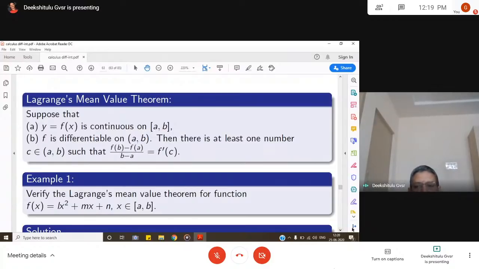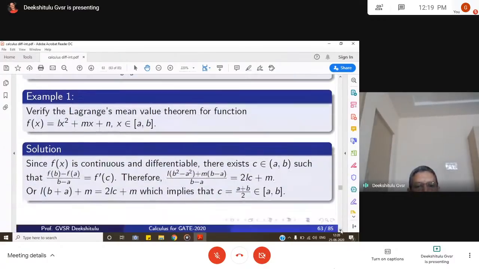So verify Lagrange's theorem for the function l x square plus m x plus n in the interval [a, b]. Again, this is a polynomial function in x, so clearly always continuous and differentiable, we need not verify it. So by Lagrange's mean value theorem, there will be a c in the open interval (a, b) such that (f(b) minus f(a)) by (b minus a) is f'(c). What is f(b) minus f(a)? l b square plus m b plus n minus (l a square plus m a plus n). So that n cancels, and then the remaining thing is l into (b square minus a square) plus m into (b minus a), by (b minus a): (f(b) minus f(a)) by (b minus a).